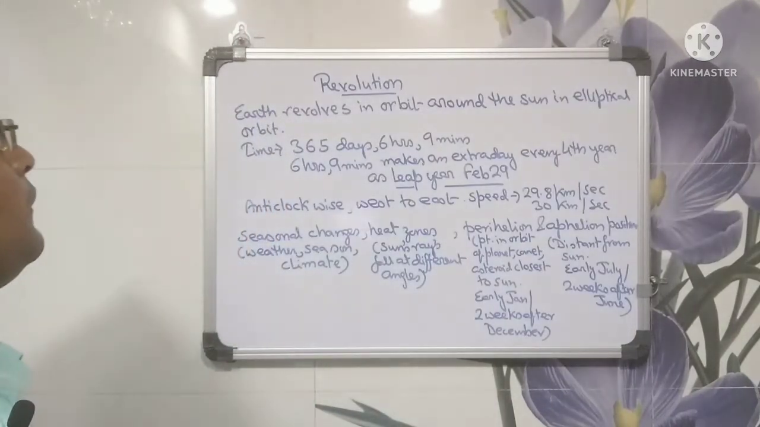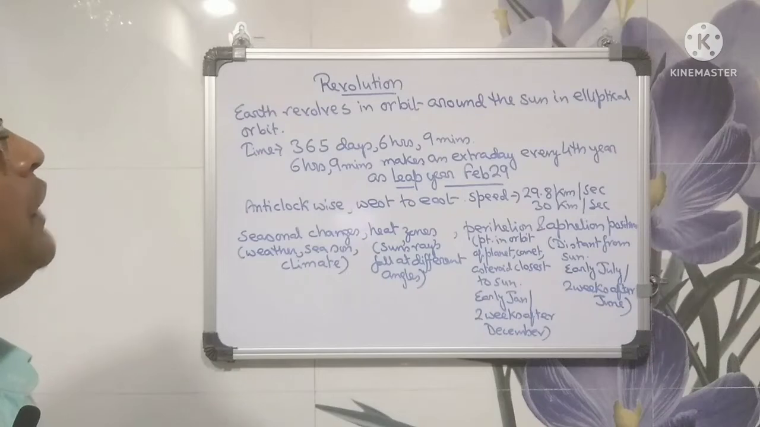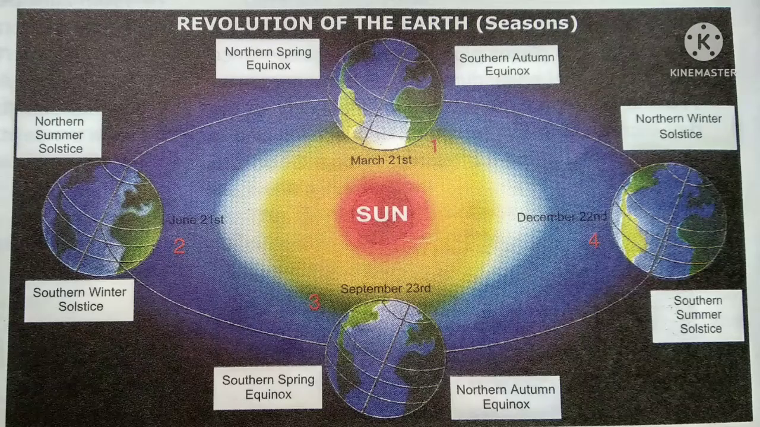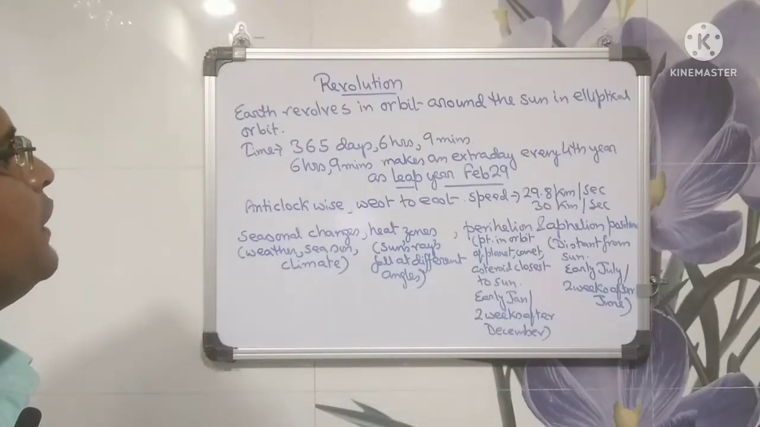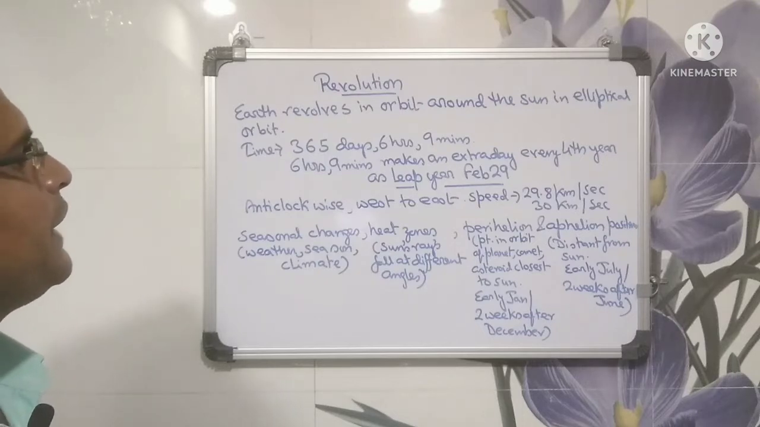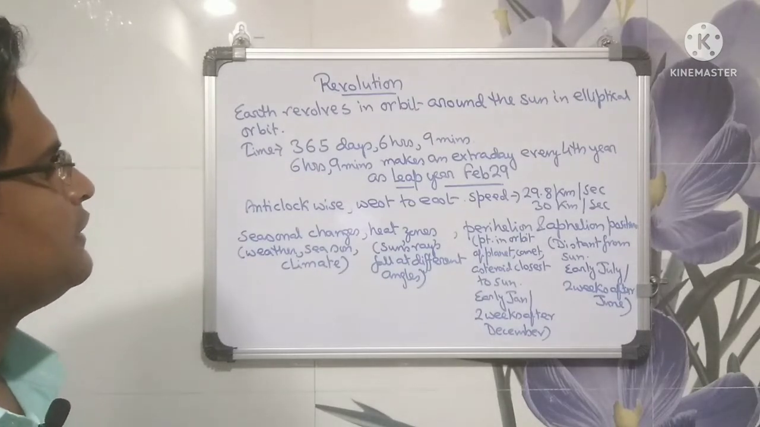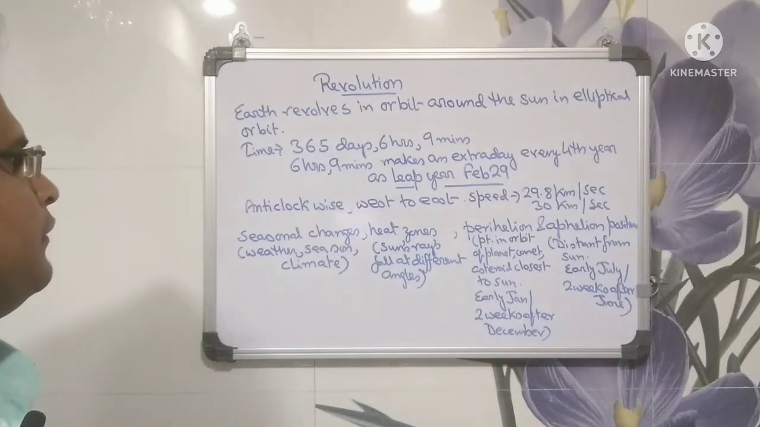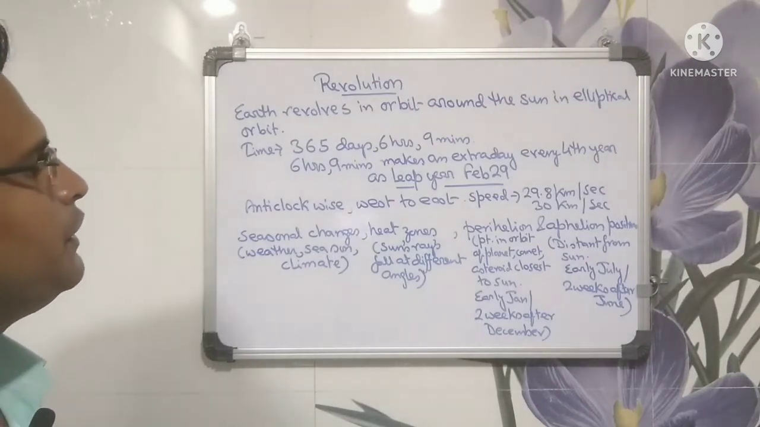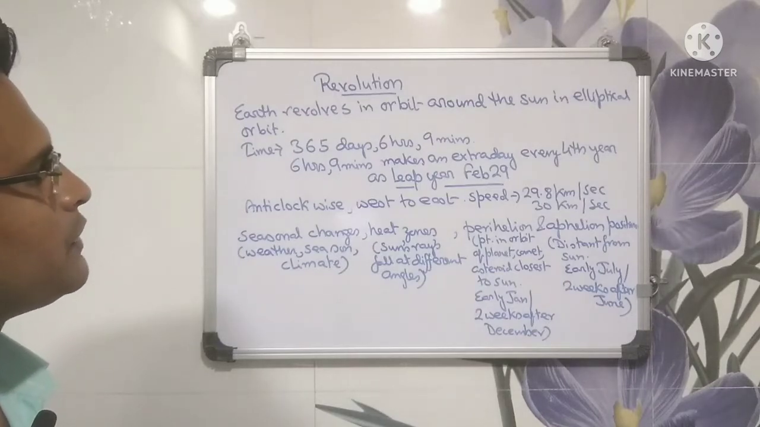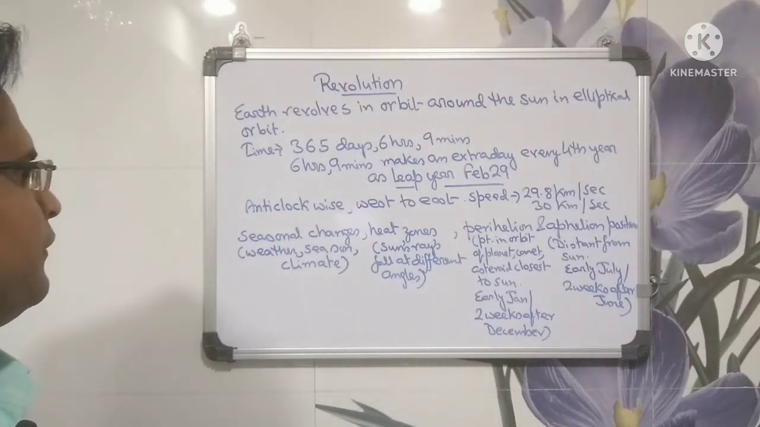Revolution. Earth revolving in an elliptical orbit around the sun is revolution. The time taken is 365 days, 6 hours, 9 minutes. These 6 hours 9 minutes make an extra day every 4th year, a leap year, February 29. The direction is anti-clockwise, west to east. The speed is 29.8 km per second, or 30 km per second.